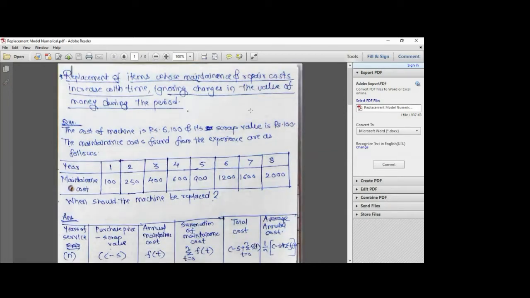How the value of the money changes, I'll be giving you an example, but we are not going to see a numerical if the time permits. If we have more time after finishing the syllabus itself, I'll be sending you one PDF from which you can judge how this has been solved, and how it is different from what we have seen as per the syllabus. Now I'll be giving you the example of change in the value of the money. Then we can move on with the normal topic.